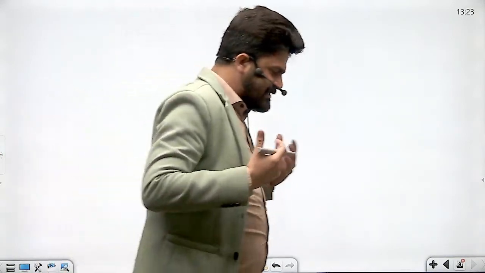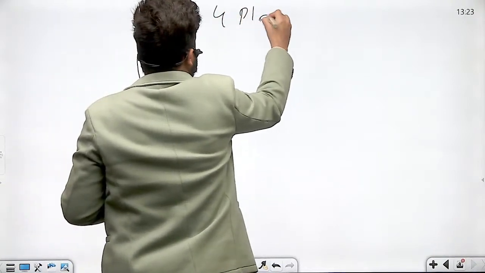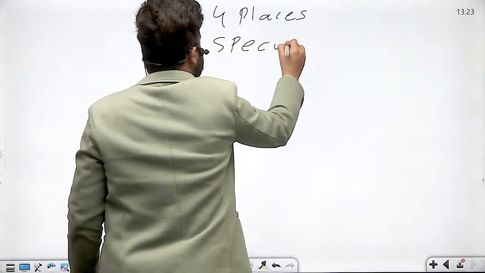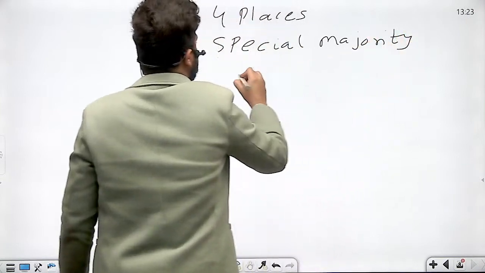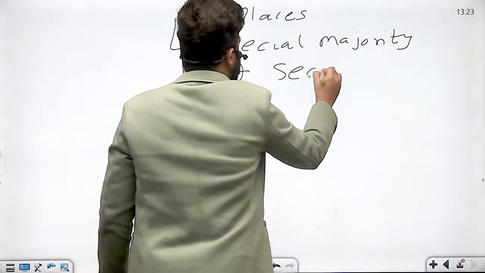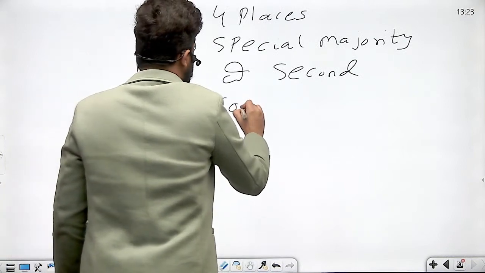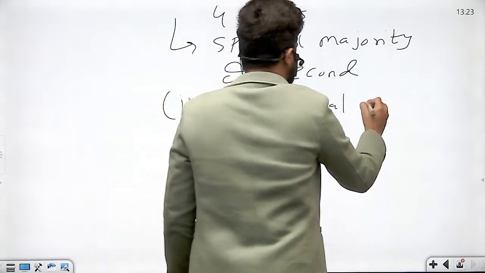हाँ. Now where is it required? ठीक है? So it is required at 4 places. Special majority of second kind. First kind we have already discussed, right? 2 places. Yes. So first is constitutional amendment bills.